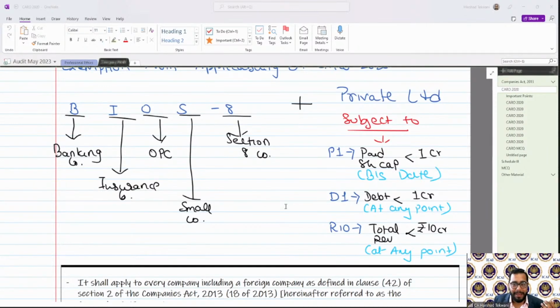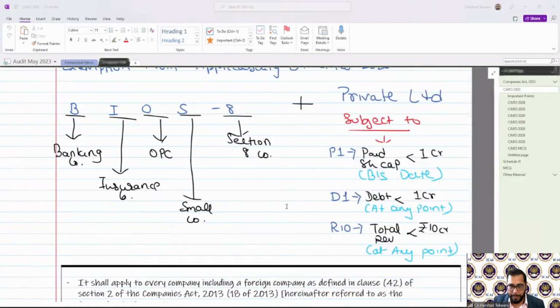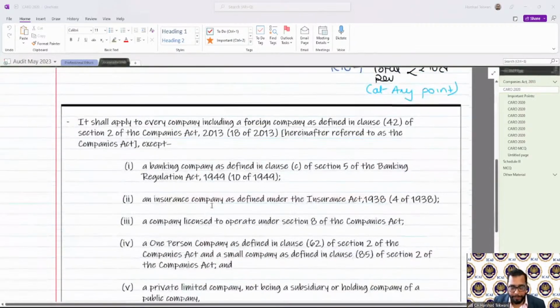For paid up capital, it was the balance sheet date. For debt, it was at any point during the year, and for total revenue, again at any point during the year. If any of the limits breaches, then CARO will be applicable. Let us see in detail what the provision says for that.